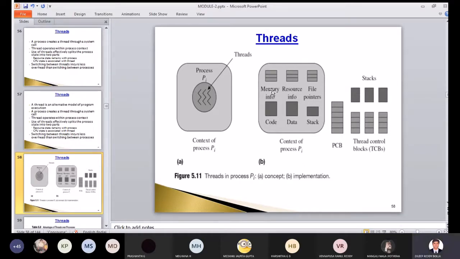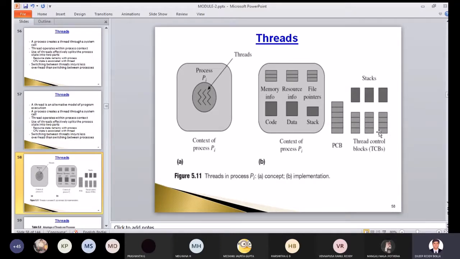And along with the process control block, we have seen this PCB, right? We also have something called TCBs, which are called thread control block. So this is your process control block, and this is your thread control block.